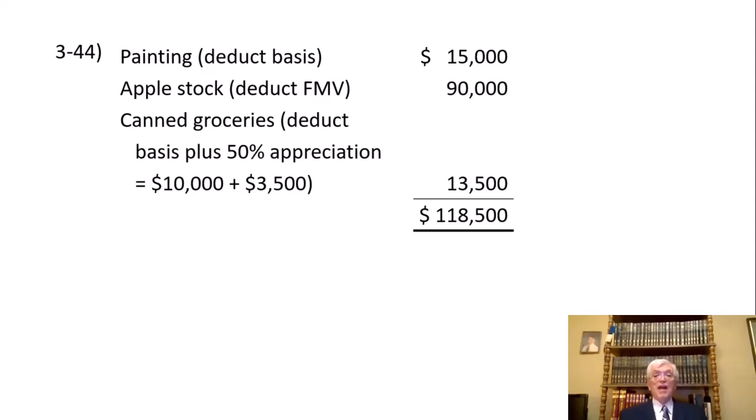So our total deduction for charitable contributions, if we can take it all, we don't know what 10% of taxable income is, but we have available as a deduction $118,500, and they didn't give us anything about Aquamarine's taxable income, so we don't know if we can take it or not. But that would be the amount that's available to deduct, and then we'll see if we can actually deduct it.